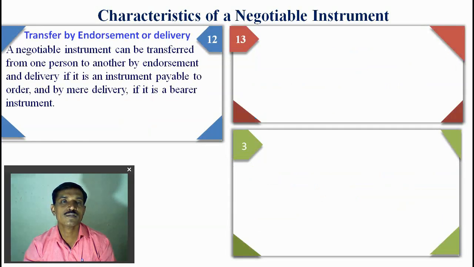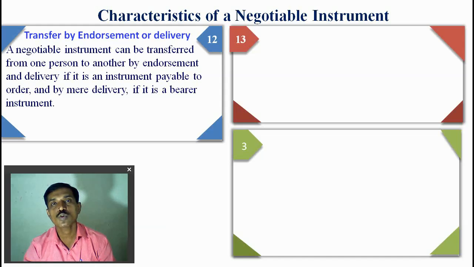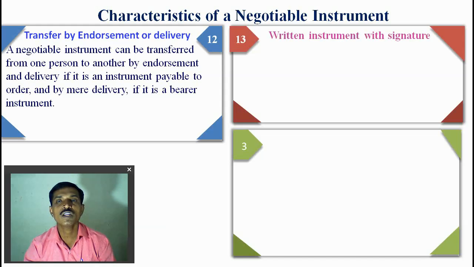The next is transfer by endorsement or delivery. So every negotiable instrument transfers the ownership from one person to another person through endorsement or through delivery of the instrument.